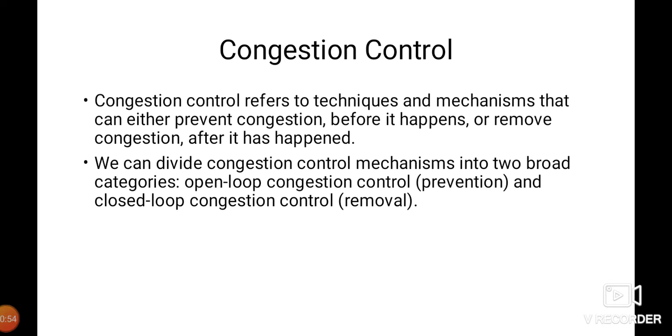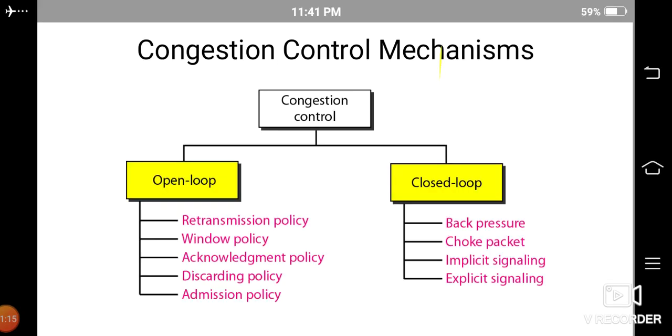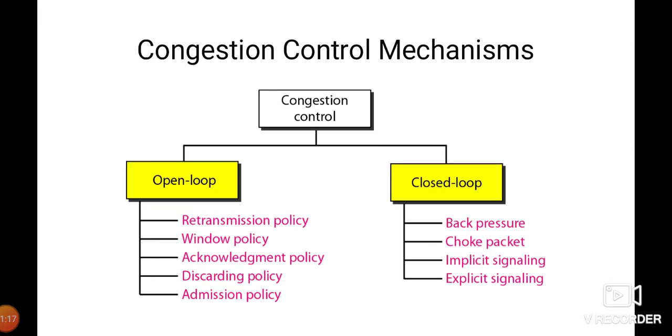The first mechanism is applied before congestion to prevent it, and the second is applied after the congestion has happened. So in general, we can divide congestion control mechanisms into two broad categories. The first one is open loop congestion control, which is known as prevention, and the next one is closed loop congestion control, which is removal of congestion. These two categories are further divided. Open loop congestion control has retransmission policy, window policy, acknowledgement policy, discarding policy, and admission policy. In closed loop congestion control, we have back pressure, choke packets, implicit signaling, and explicit signaling.